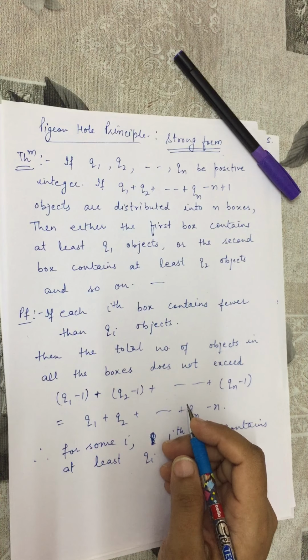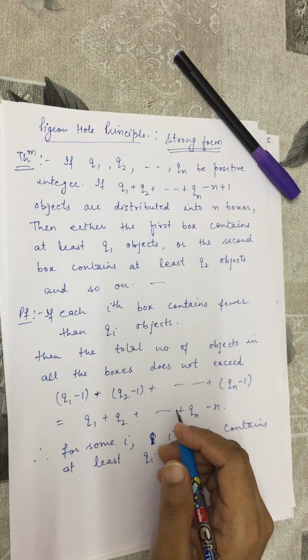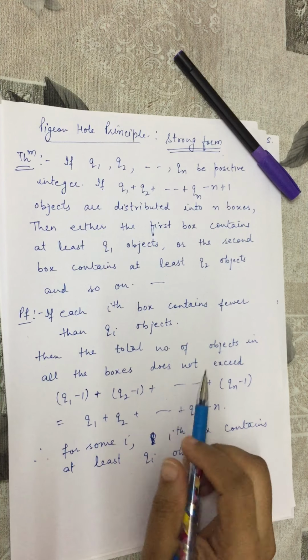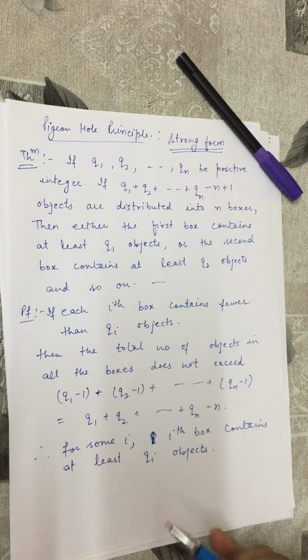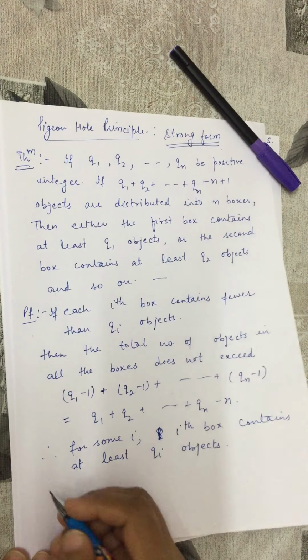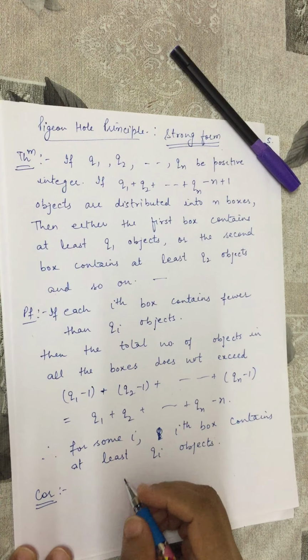This is applied in the special case when q1, q2, up to qn are all equal to, let us say, some integer r. Here we assumed that q1, q2, up to qn are any positive integers, maybe different from each other. Now let us assume these are equal to the integer r. Then we have this special case written in the form of a corollary.